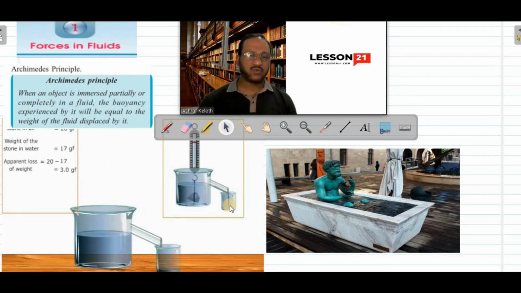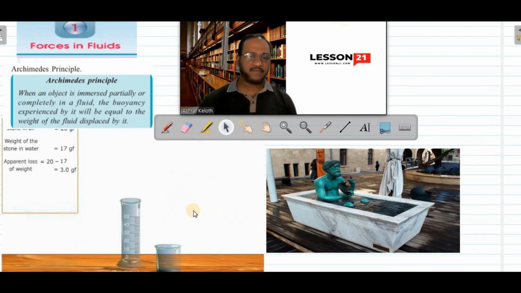To find the weight of this water that is overflown, we take a measuring cylinder and this water is taken in this measuring cylinder. It is exactly 3 cc. 3 centimeter cube is the volume of water. You know that the density of water is 1 gram per cc. Means 1 centimeter cube of water will have a mass of 1 gram. So 3 centimeter cube will have 3 gram. It means the weight of water displaced is the same as the loss of weight of the stone inside water.